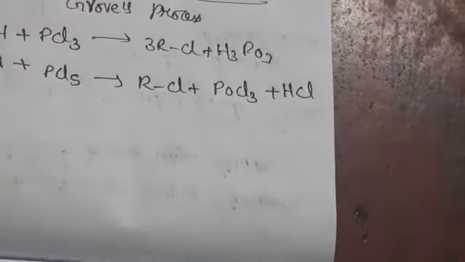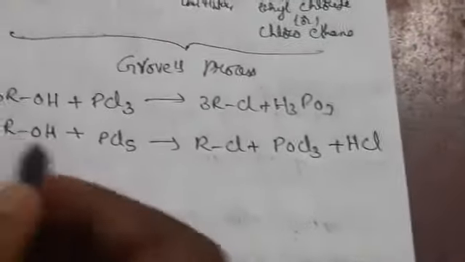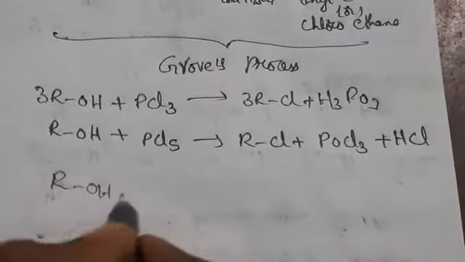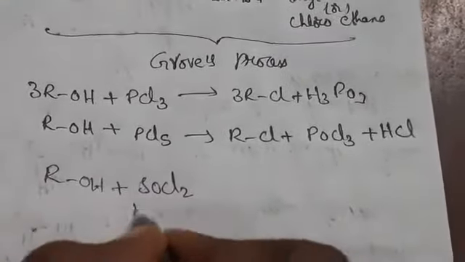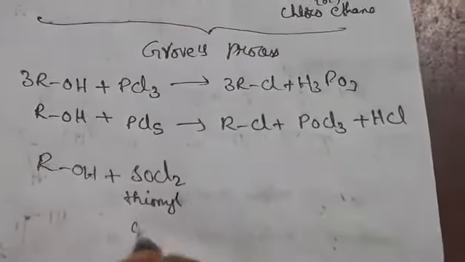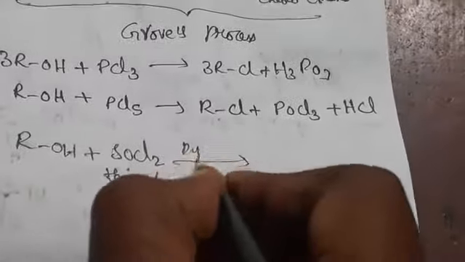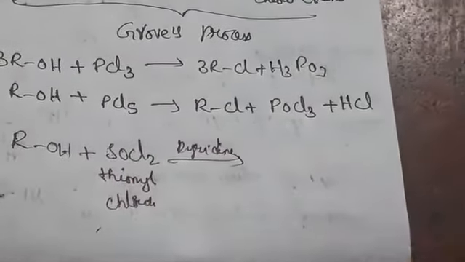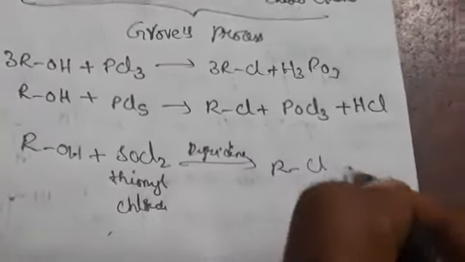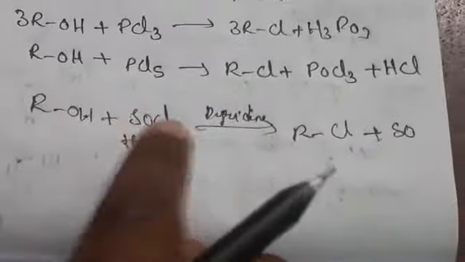Thionyl chloride is SOCl2. When the alcohol is treated with SOCl2 in the presence of pyridine, it gives RCl plus SO2 plus HCl. This is the compound we get in the presence of pyridine, and the HCl is present in the presence of ZnCl2.